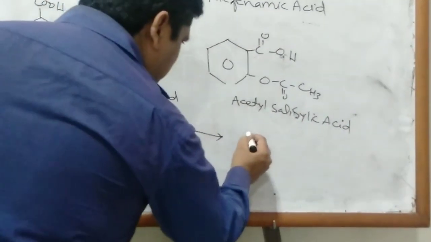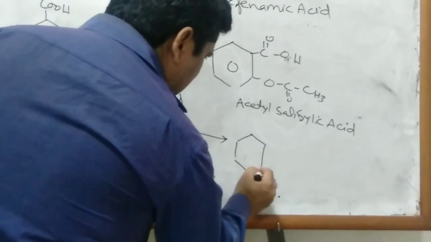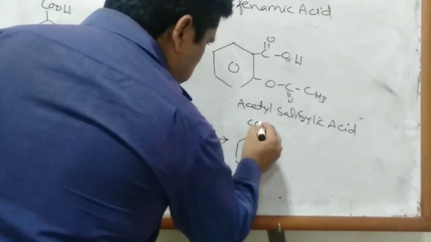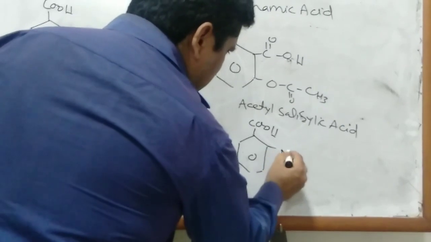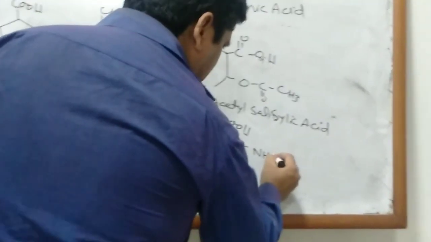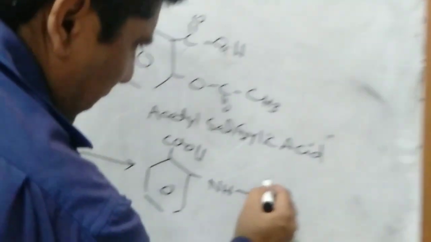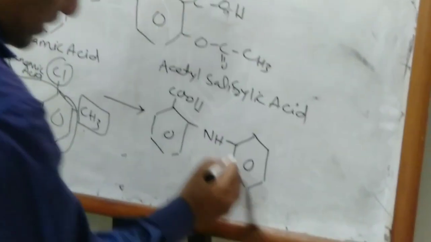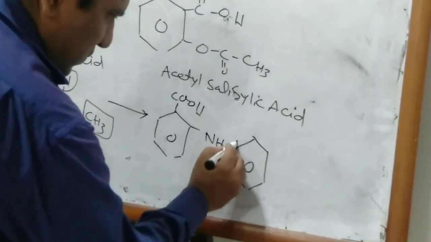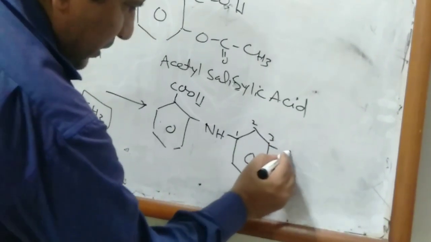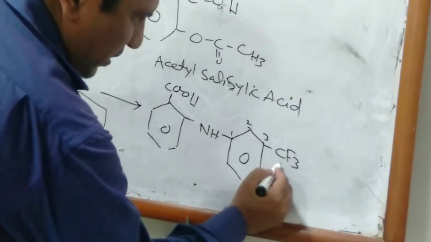Phenamic acid also contains the aminobenzoic acid linkage, and a trifluoromethyl group is attached at the third position. That is 1, 2, 3. That is CF3, called trifluoromethyl.